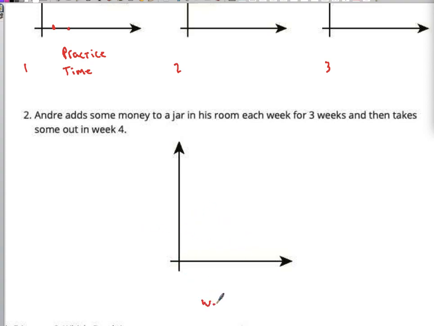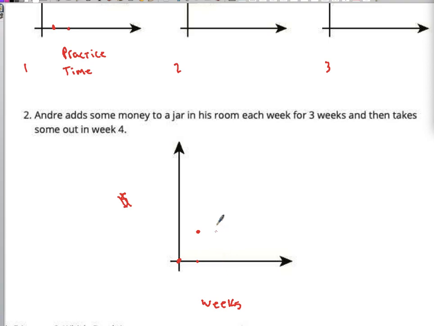We're going to label this as weeks because we want time to be on the x-axis, and this is going to be money. Okay, I'm just going to put a dollar sign there. We typically are going to want money to be on the y-axis. The general rule is time on the x, money on the y. Okay. So at week 0, we don't know how much money he has, but we could even just assume that he starts out with no money in his jar. Week 0.